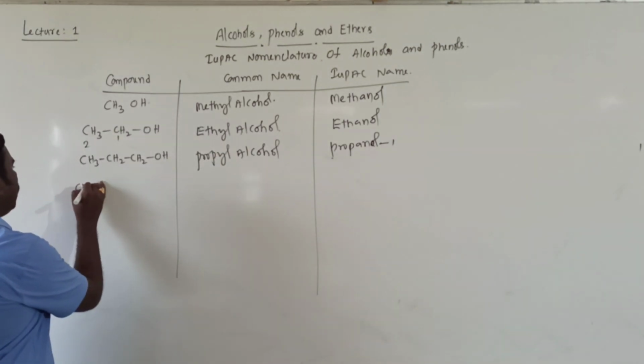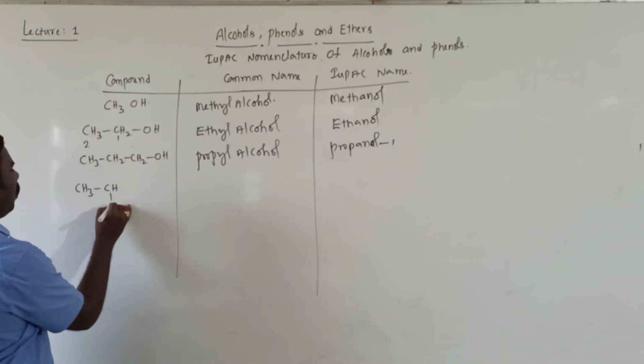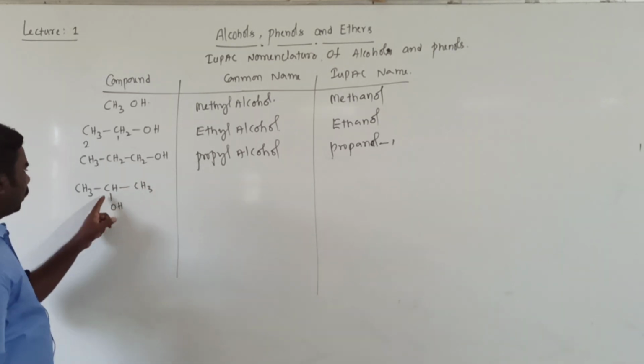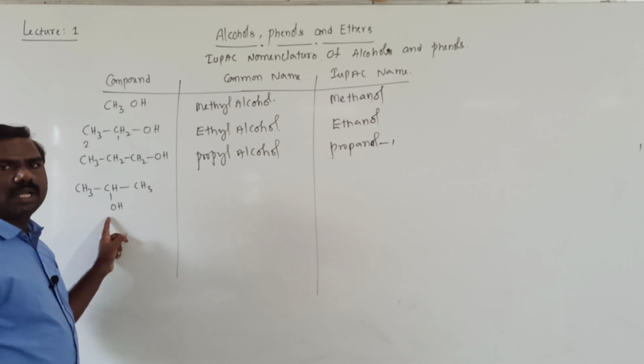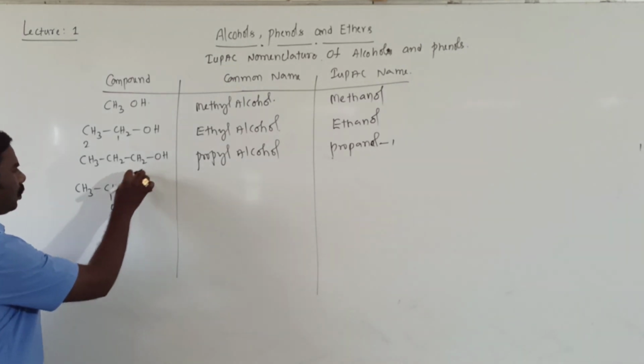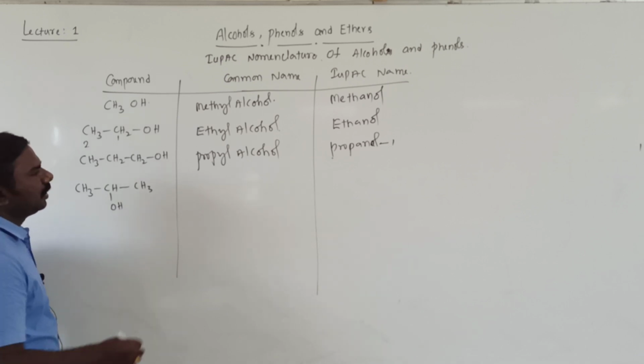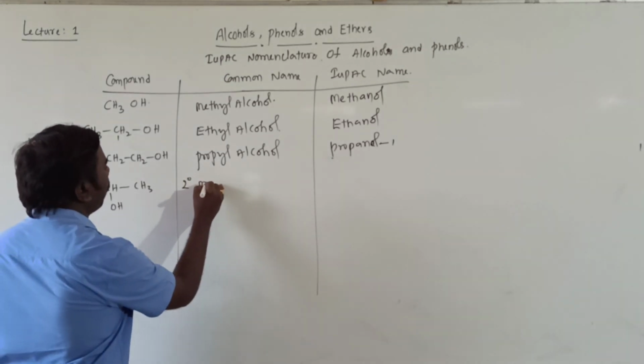Next, CH3CHOHCH3. The second position is occupied by the OH group. There are two methyl groups attached to the OH-attached carbon, that's why it is secondary propyl alcohol.